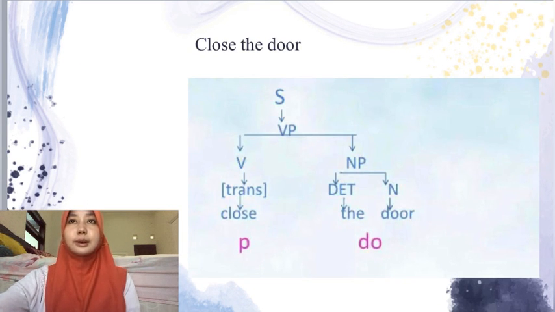I have an example diagram. The sentence is close the door. The sentence contains a verb phrase. The verb phrase contains a verb and a noun phrase. The verb contains a transitive. The noun phrase contains a determiner and a noun. Close is a transitive, the is a determiner, door is a noun.